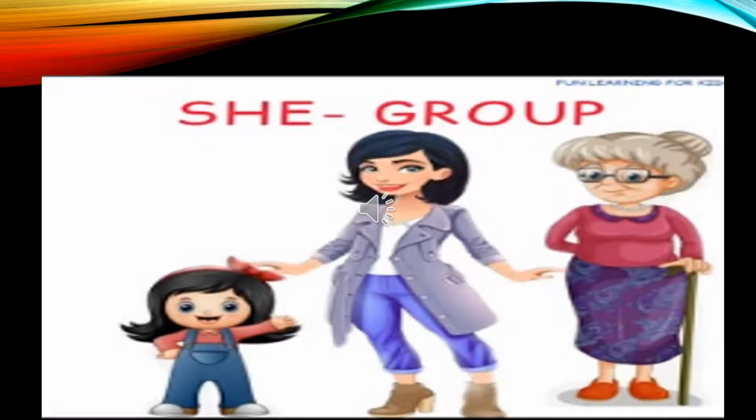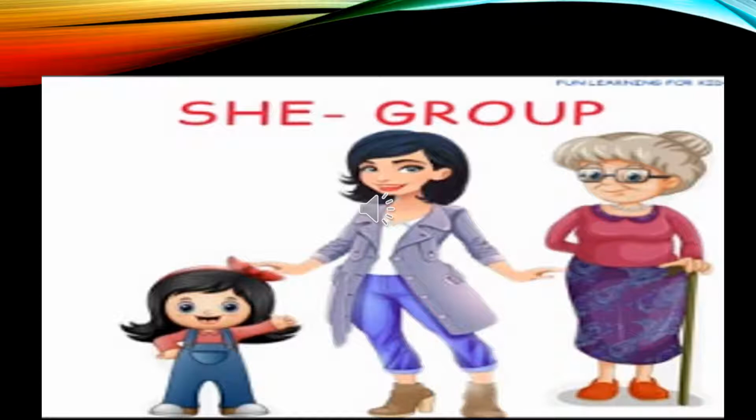Second group is the she group. All the female species and female animals come into this group. As you can see in the picture, kids, you can see three generations: the grandmother, mother and daughter. Three generations of female gender. Half the world is female, including our family.